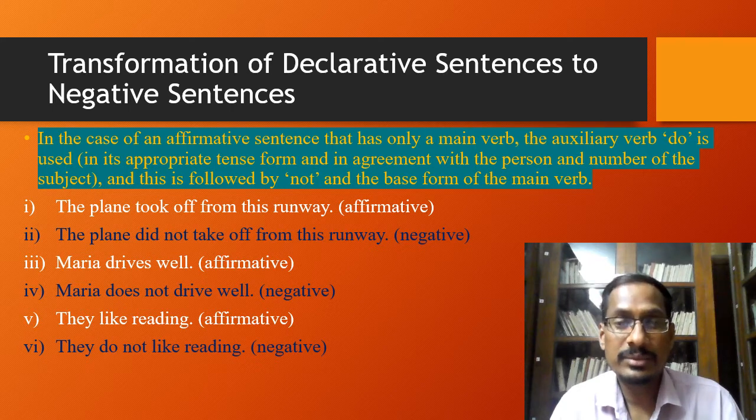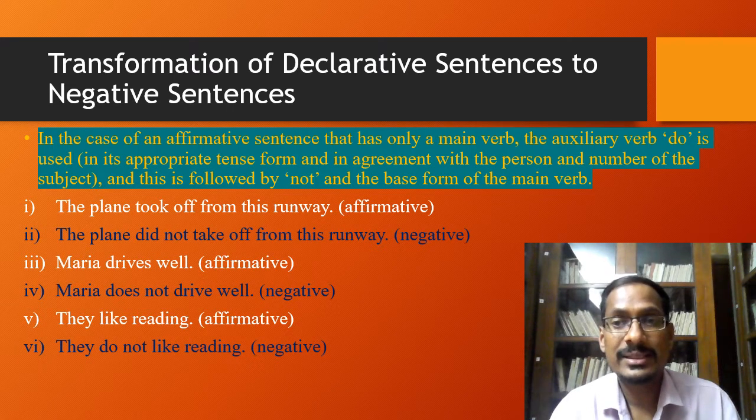The plane is the subject and took is the main verb. Now, if we have to transform this positive sentence into a negative sentence, we must use the word not. And you know that this not is used in between an auxiliary verb and the main verb. But here, there is no auxiliary verb.